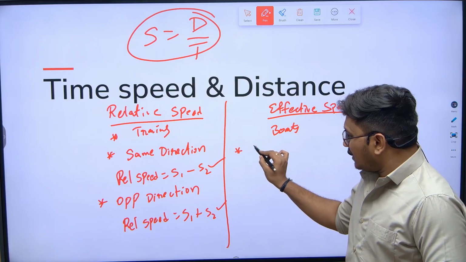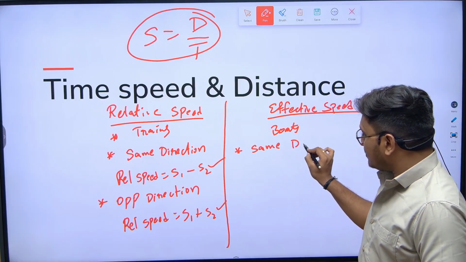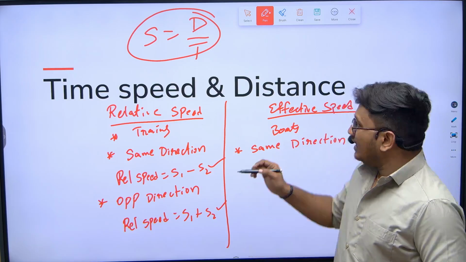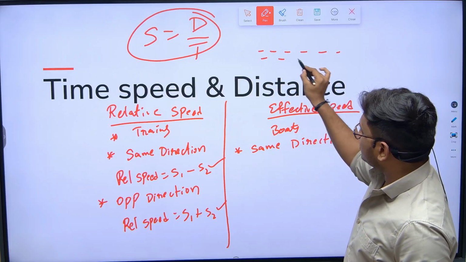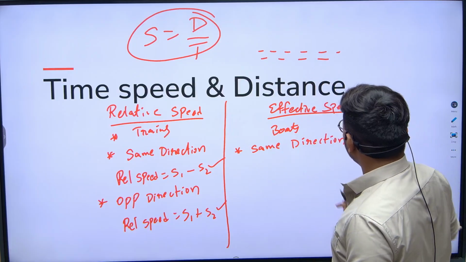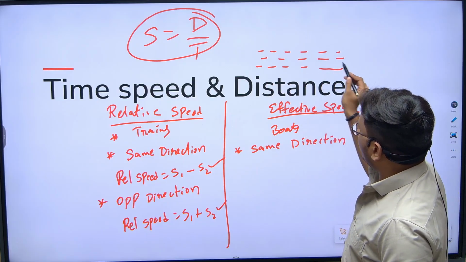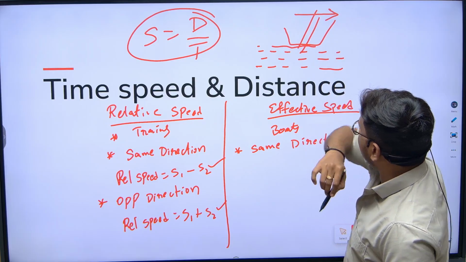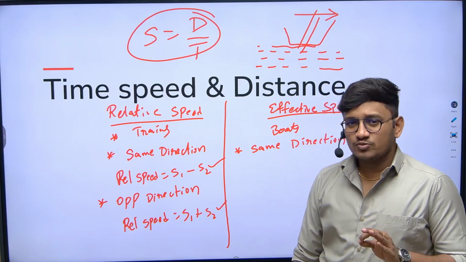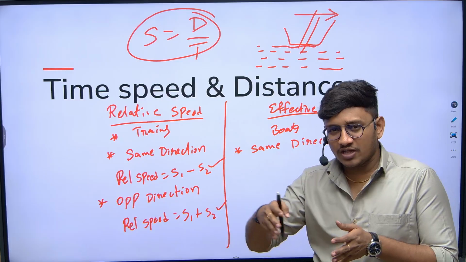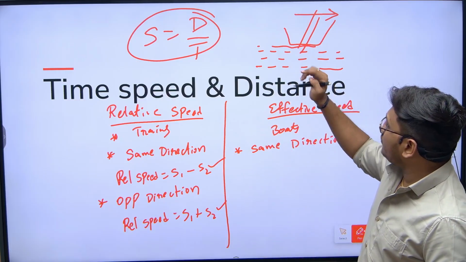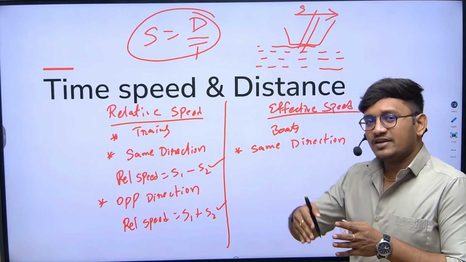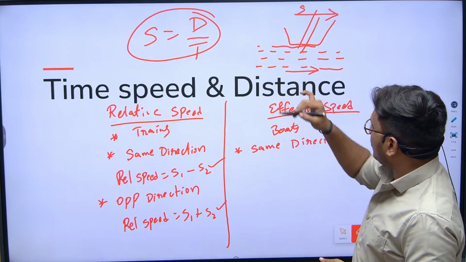So in effective speed, if two objects are moving in the same direction, I will give you a sample example. Let's assume there is water, and a boat. The boat is moving in this particular direction, and let's assume it's still water, meaning the water has no flow. The boat is moving with some speed called s. Suddenly the water starts flowing in the same direction as the boat.